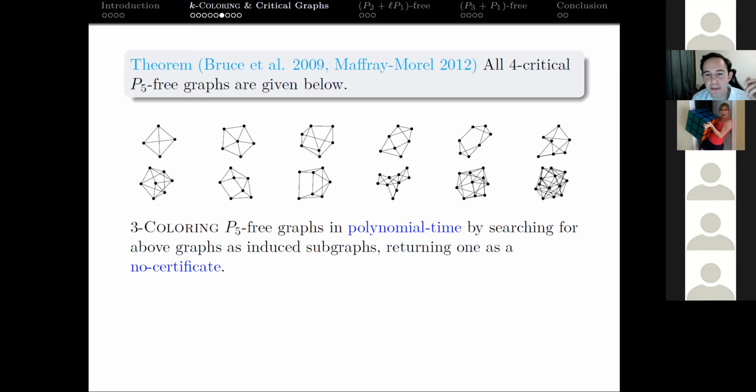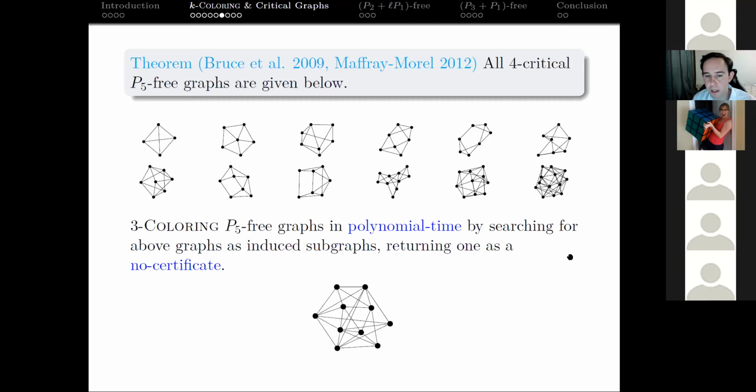So this means that we can solve the 3 coloring problem for P5 free graphs in polynomial time and certify the answer, right? So in the yes answer, we use Zhou and Chin's other algorithm to return a coloring. Now that we have only finitely many of these, we can decide the colorability by searching through each of these graphs as an induced subgraph and returning it if we find one.